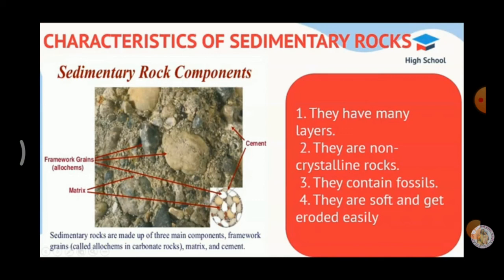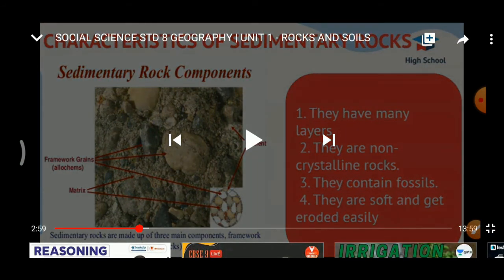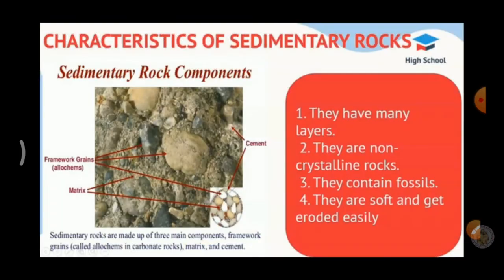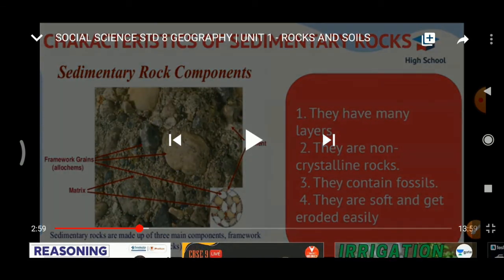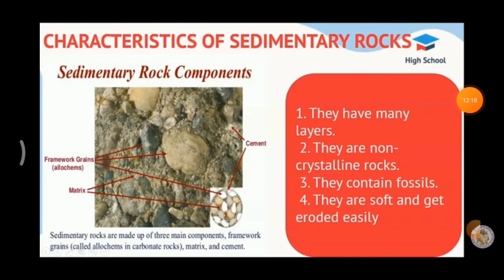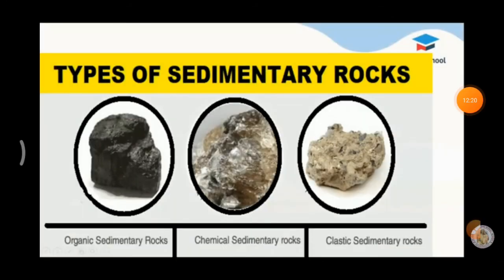Now we are going to see about the types of sedimentary rocks. How many types of sedimentary rocks are there? There are three types of sedimentary rocks: organic sedimentary rocks, mechanical sedimentary rocks and chemical sedimentary rocks.